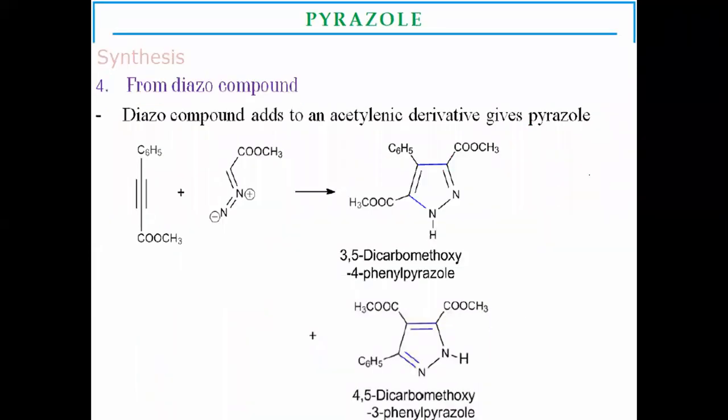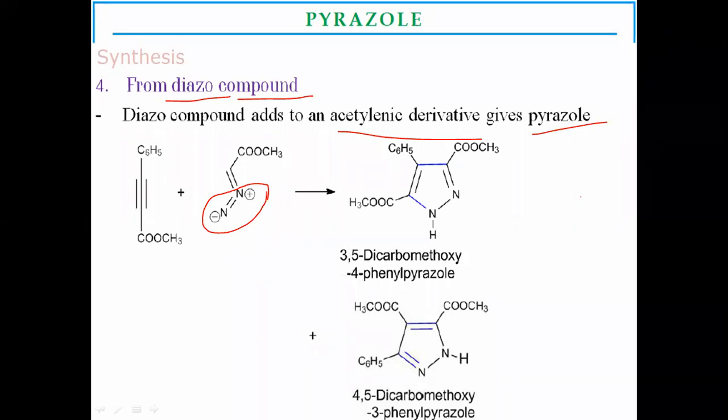Another method for the preparation of pyrazoles is from diazo compounds. Diazo compounds means this type of moiety present in the structure. That moiety is called the diazo moiety. These diazo compounds undergo simple addition in the presence of an acetylenic derivative to give a mixture of pyrazole-containing substituted products.